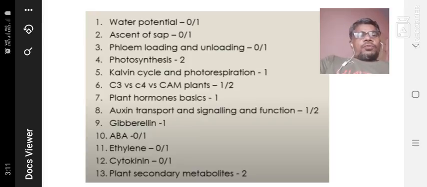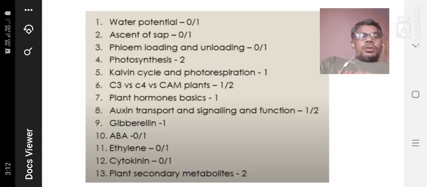The fourth one is photosynthesis. Surely 2 questions come in every examination, for example June as well as December. Definitely photosynthesis questions are present both times. The fifth is Calvin cycle and photorespiration. It is also the same, definitely present in both examinations. Sixth question: C3 versus C4 and CAM pathways of plants. One question, or sometimes two questions, are present.